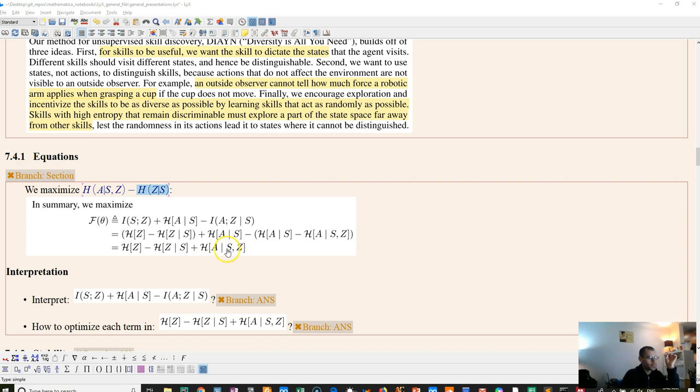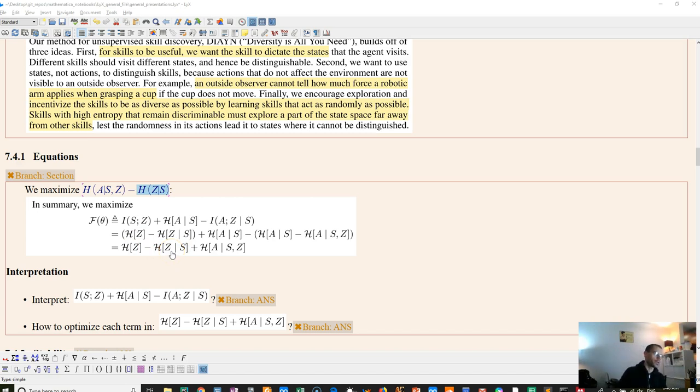Yeah, so for each skill, we're going to maximize the entropy of the actions at each step. And so here, this became that. They just hold the distribution of skills as uniform.